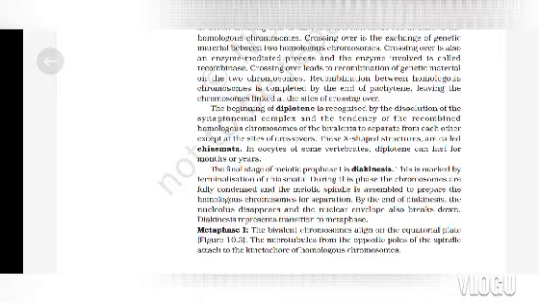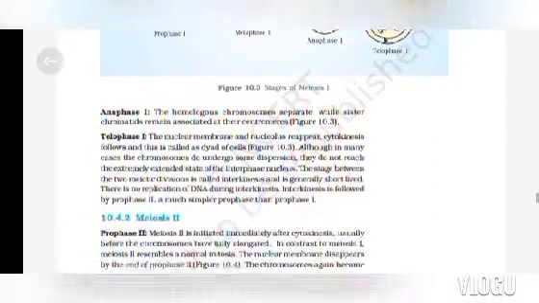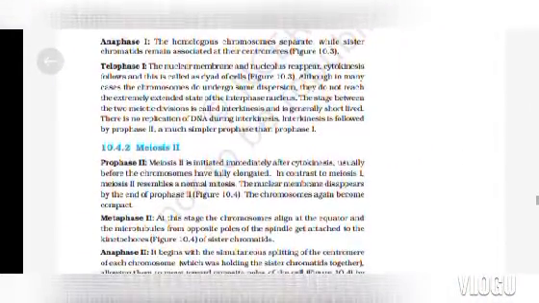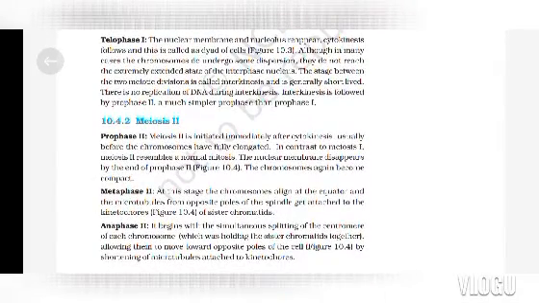Metaphase 1. The bivalent chromosomes align on the equatorial plate, and the microtubules from the opposite poles of the spindle attach to the kinetochore of homologous chromosomes. Anaphase 1. The homologous chromosomes separate while sister chromatids remain associated at their centromeres. Telophase 1. The nuclear membrane and the nucleolus reappear. Cytokinesis follows and this is called the dyad of cells.